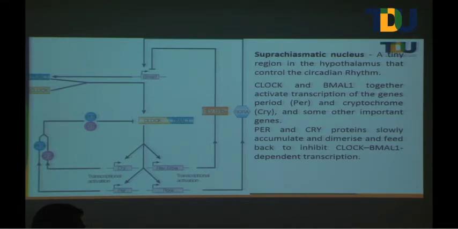The light and dark cycle is one thing which is a constant phenomenon happening in the environment, and the concept of circadian rhythm evolved based on that. Because of that light and dark cycle, the body is adapting all other biological mechanisms.